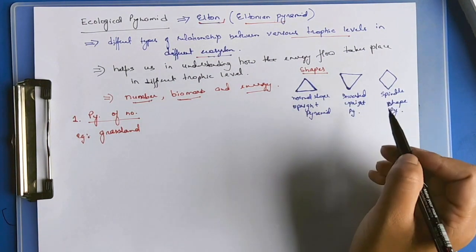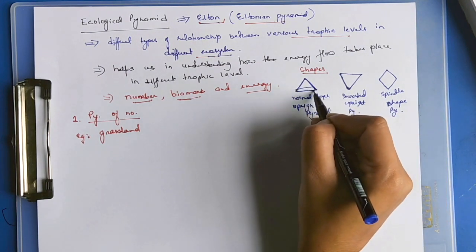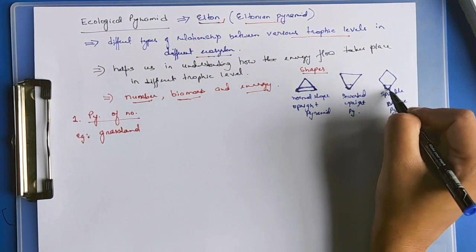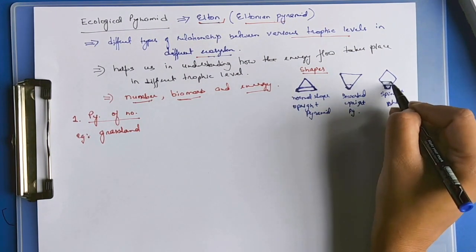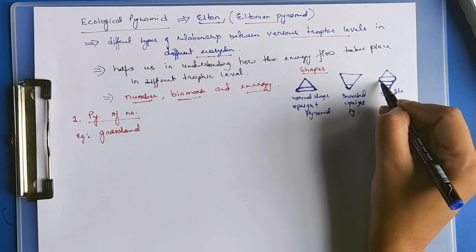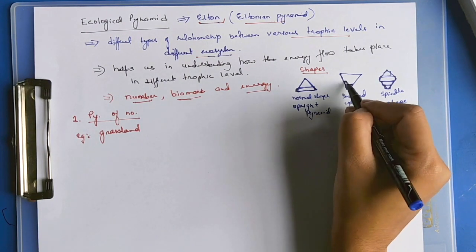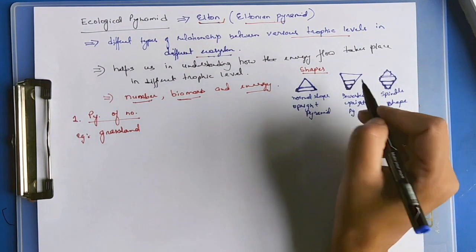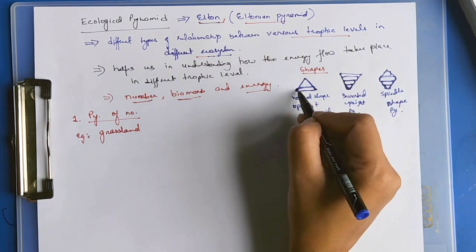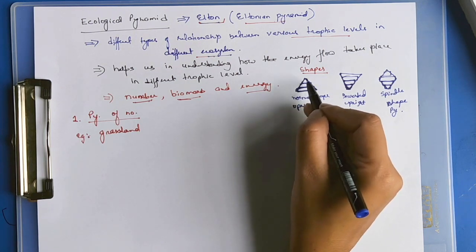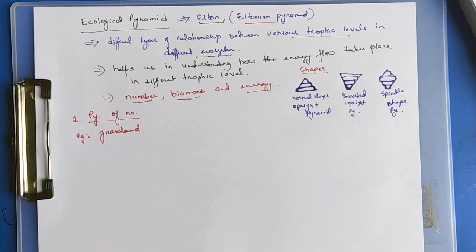The sequence at the base is the producers at the bottom, then primary consumers, secondary consumers, then tertiary consumers, and it goes on. The sequence is the same, with the producer at the bottom, but the shape can differ.